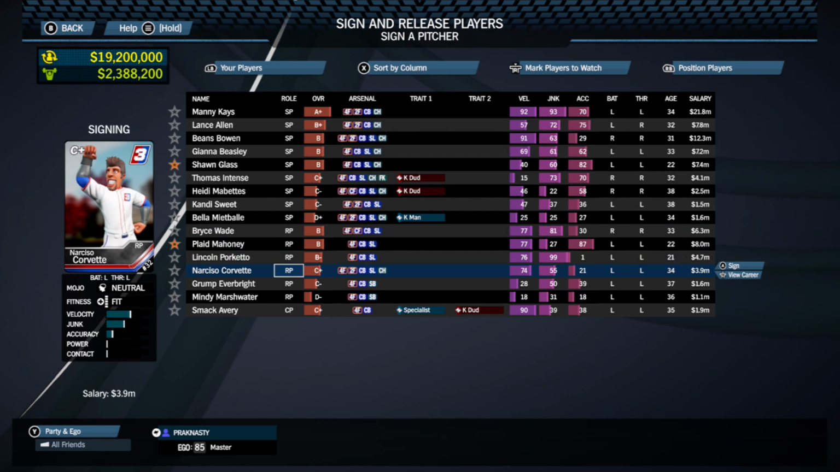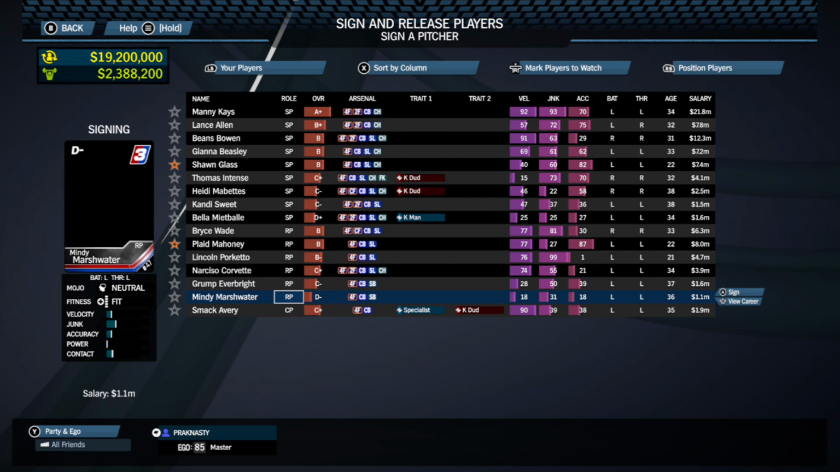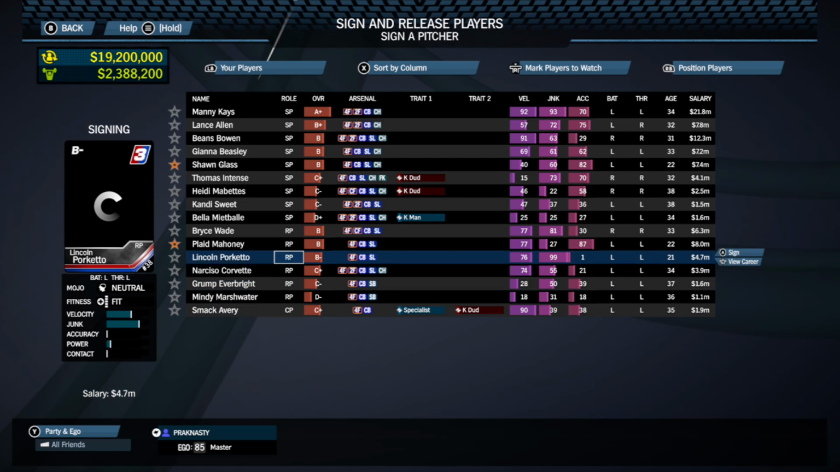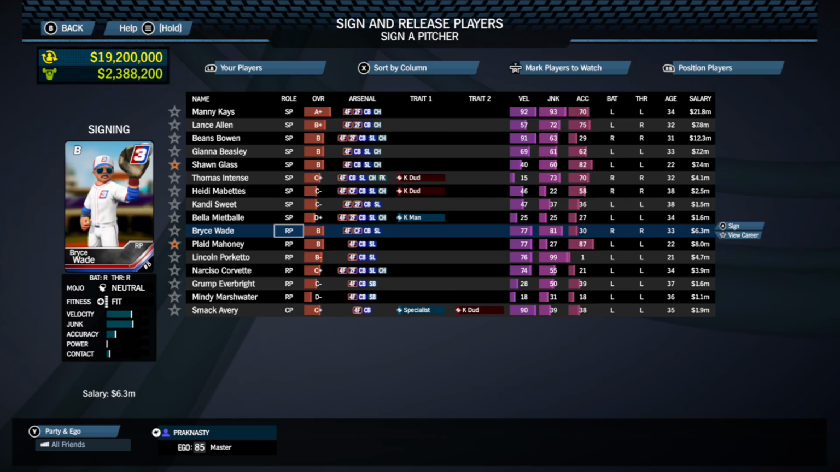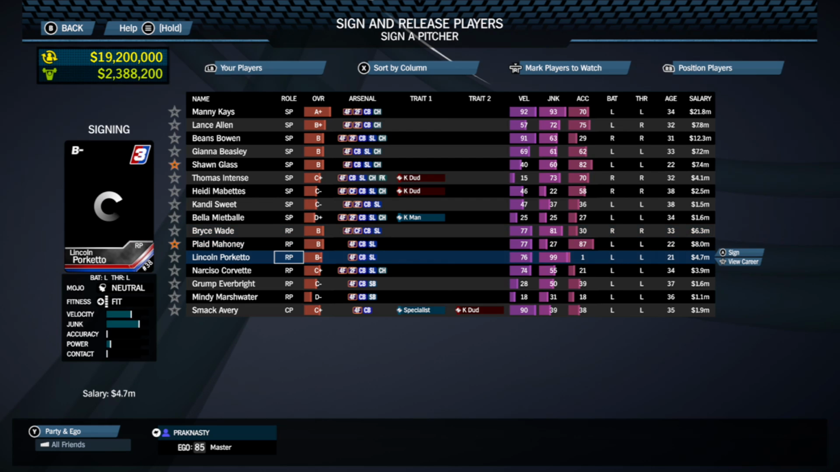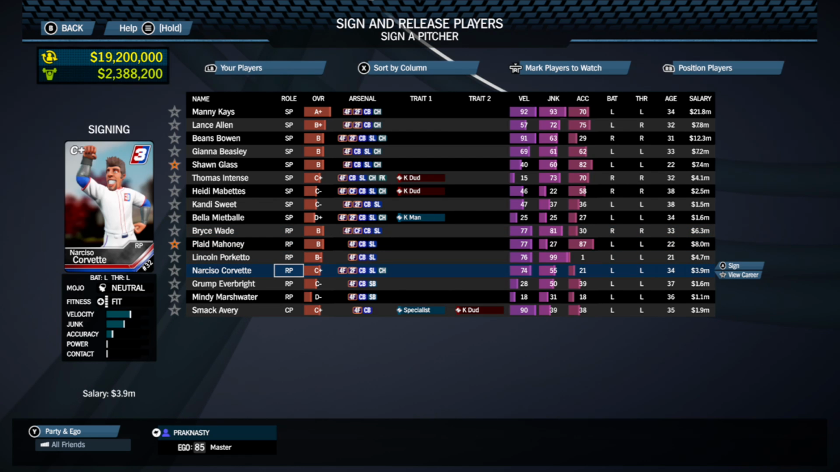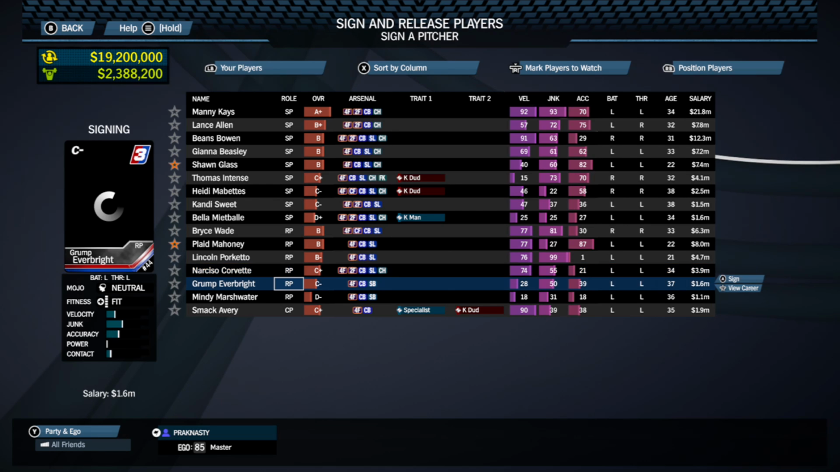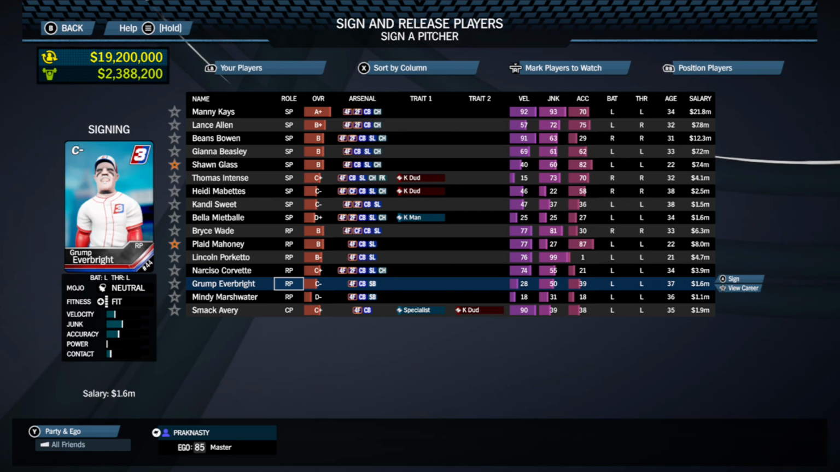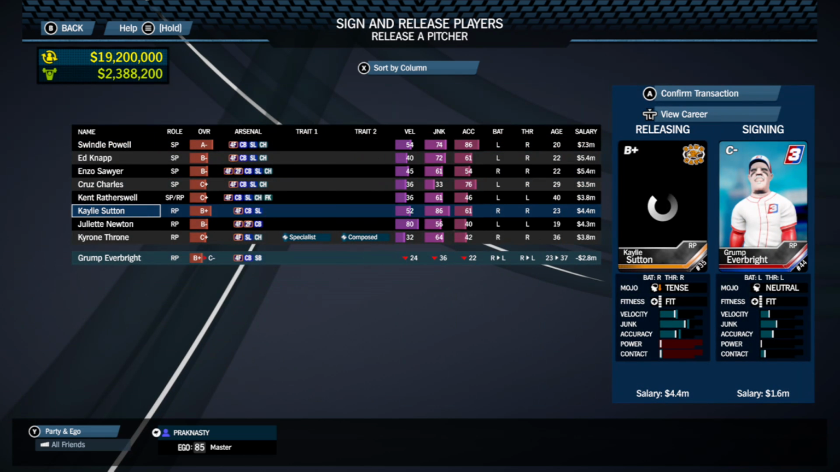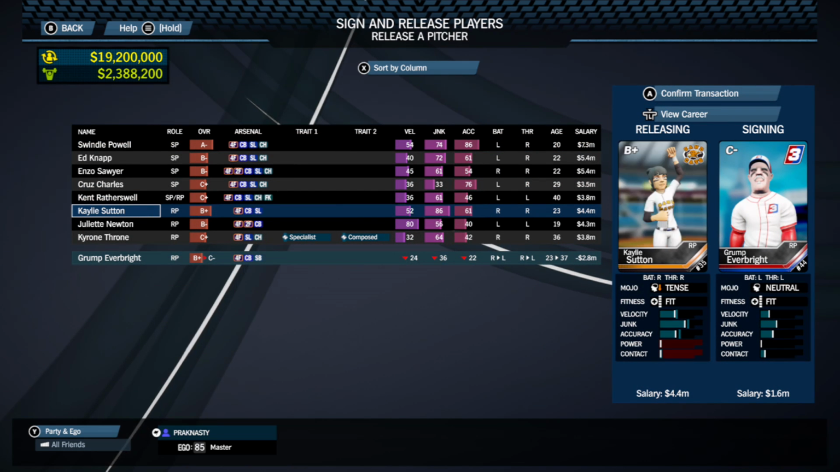Corvette's a lefty. Damn it. So's Everbright. Damn, there are no righties out here. What happened to all the righty relievers, guys? Come on. Throne is a specialist with righty. Corvette would get us something, but he has no accuracy. I don't want that. Everbright's alright, but he's not great. But we are throwing the season away at this point, so what do I have to lose? Let's bring in Grump.